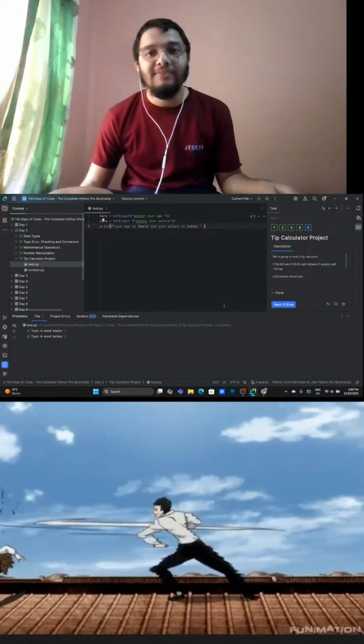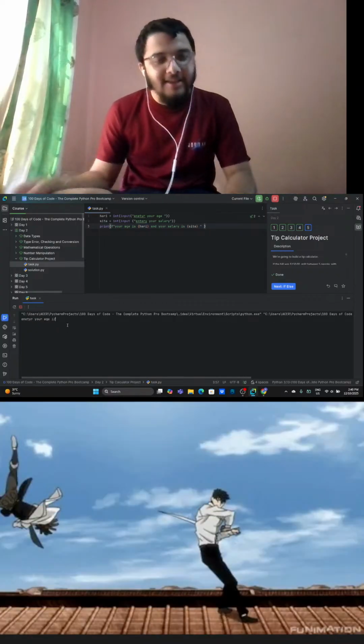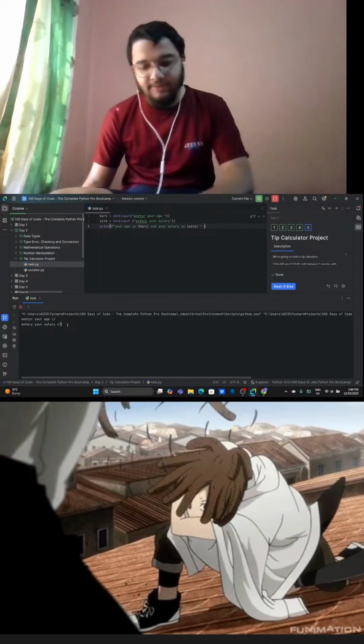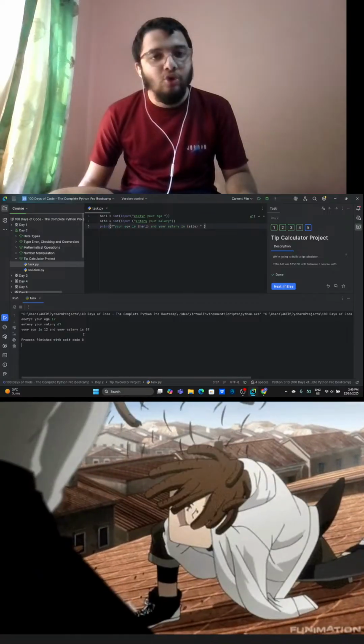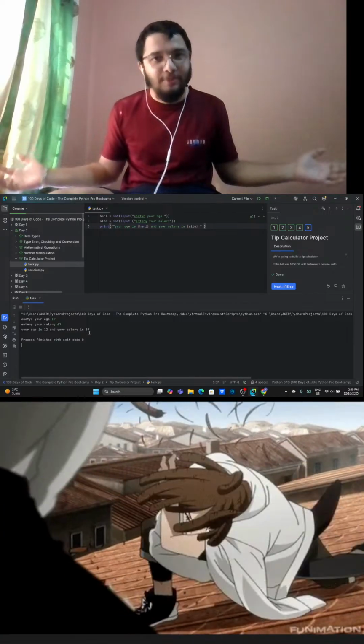So I'm going to hit the run button. Just see the magic of the f string. My age is 12, and my salary is going to be 67. Here it said that your age is 12 and your salary is 67. The magic of f strings.